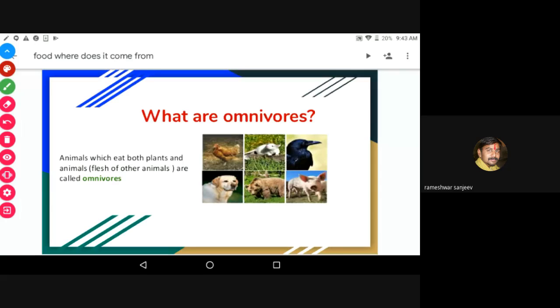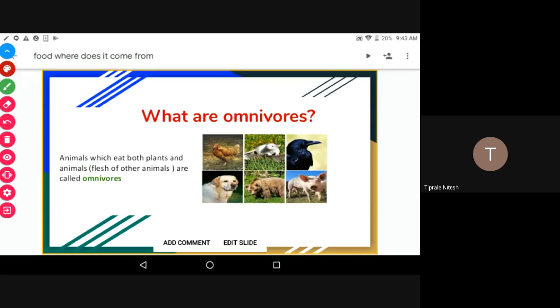They can eat both the flesh of other animals and plant products, like us, human beings. Some human beings are vegetarian and some are non-vegetarian, so we are omnivores. Okay, is it clear?